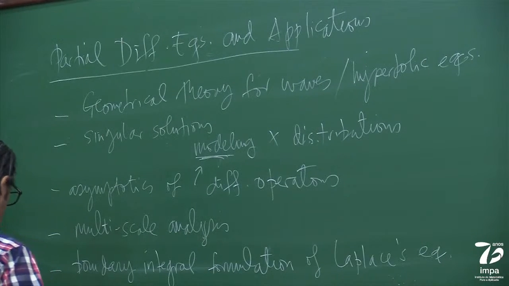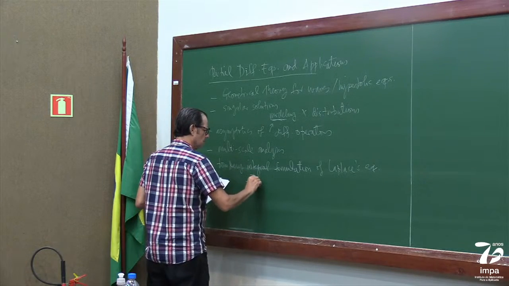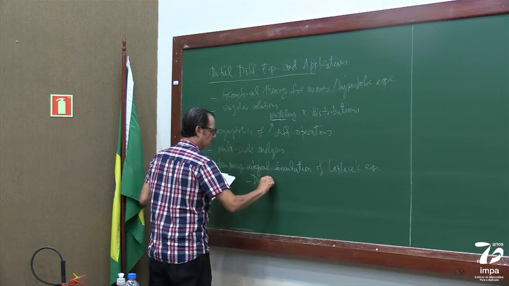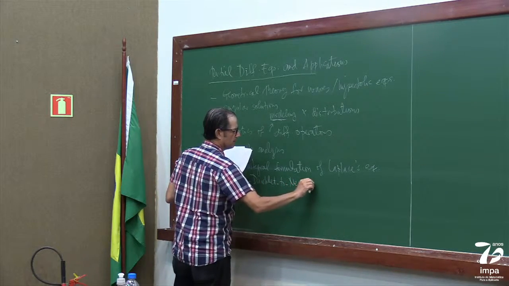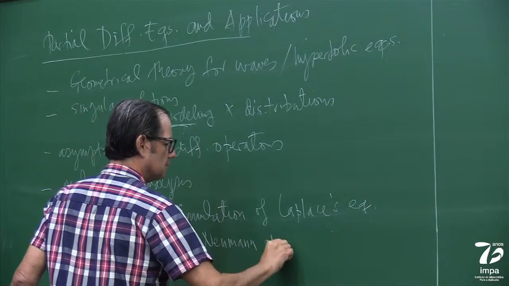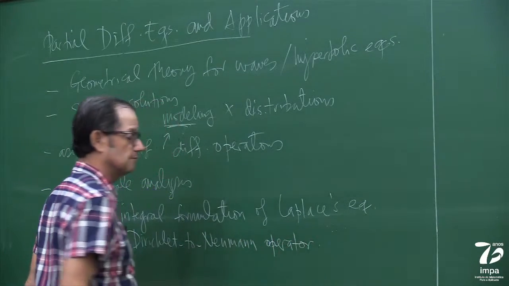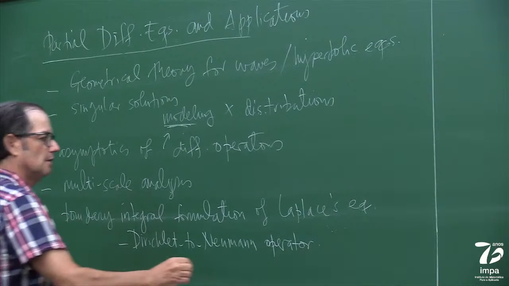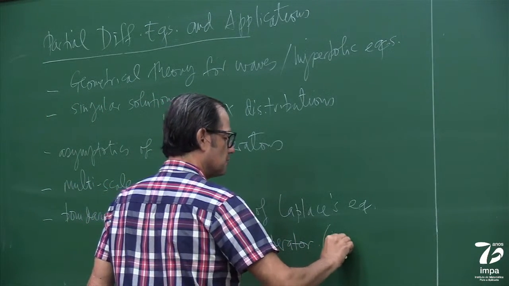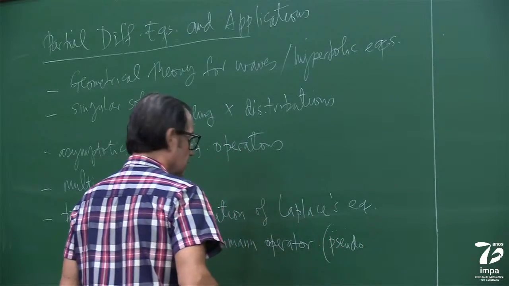As part of this, I want to talk about Dirichlet-Neumann operators, which is a very useful thing, for example, in physical problems, but it's an object that arises from, say, a boundary integral formulation. And this is nice because it's a Fourier operator.